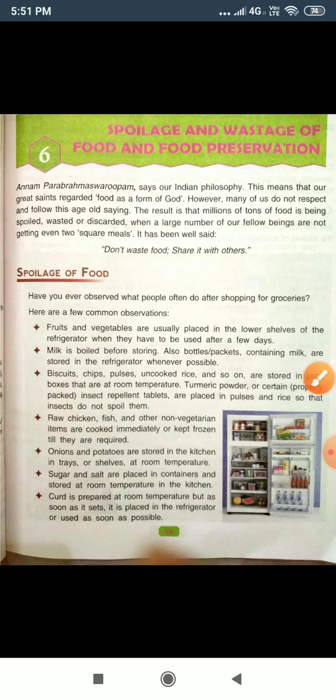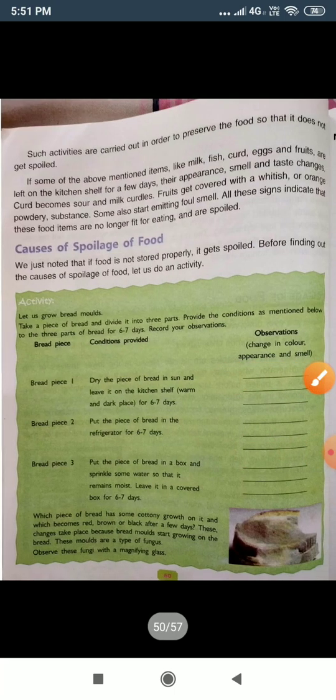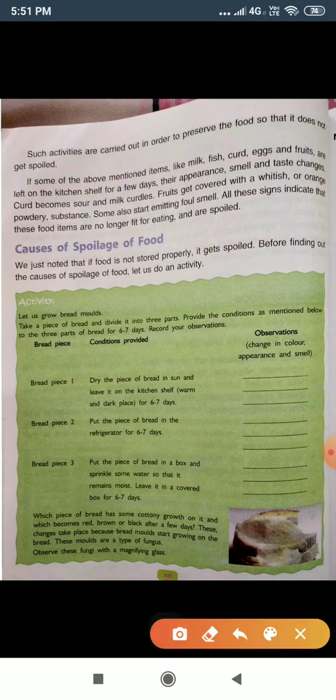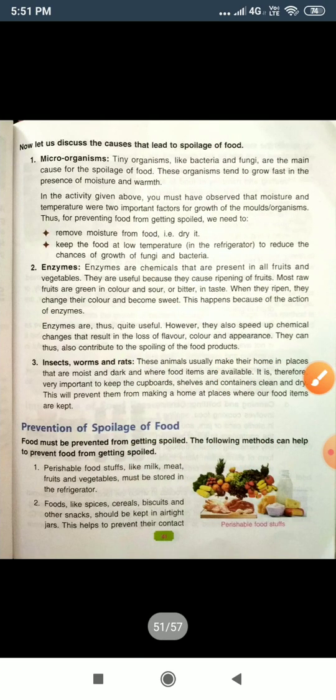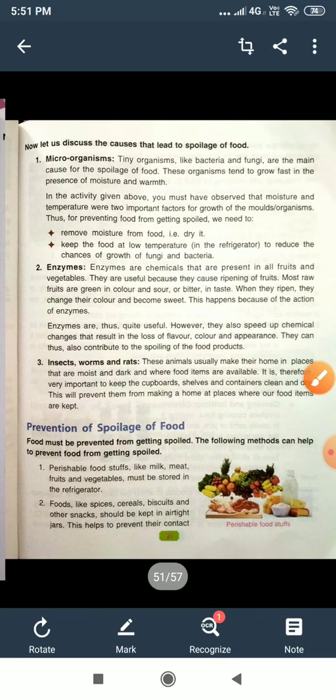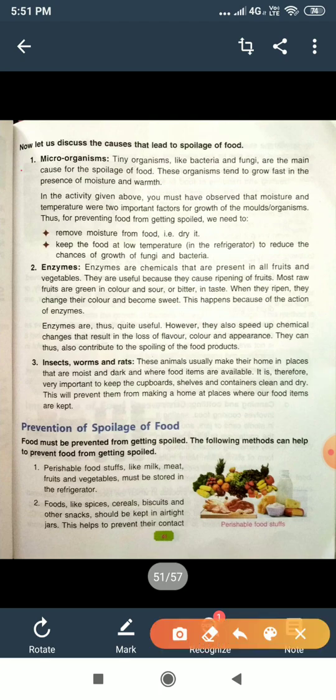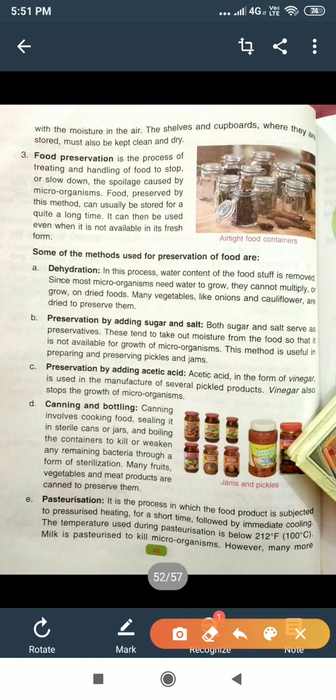Now, these are the causes of the spoilage of the food. I have already explained what the causes are. The causes are microorganisms, enzymes, insects, worms, and rats. And after that, prevention of the spoilage of the food. In this I have already explained about food preservation and